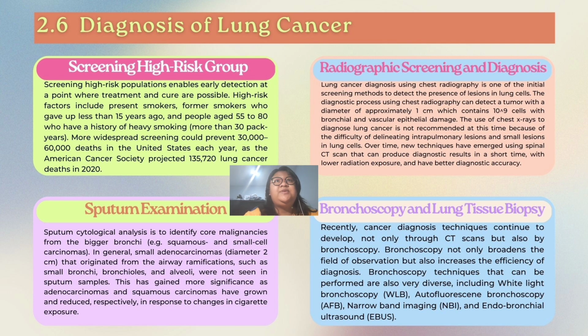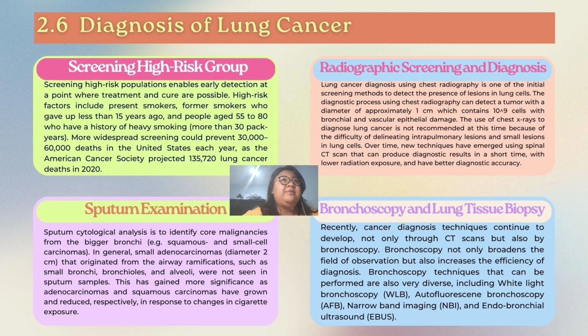High-risk factors include present smokers, former smokers who gave up less than 15 years ago, and people aged 55 to 80 who have a history of heavy smoking, more than 30 pack-years. More widespread screening could prevent 30,000 to 60,000 deaths in the United States each year, as the American Cancer Society projected 135,720 lung cancer deaths in 2020.